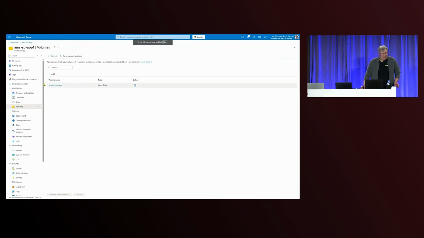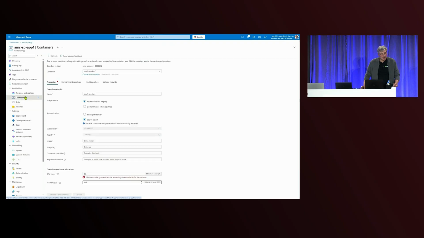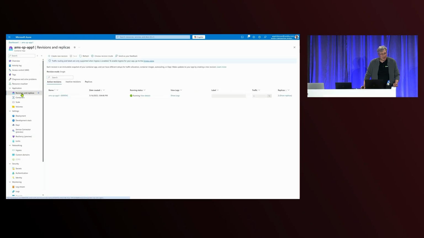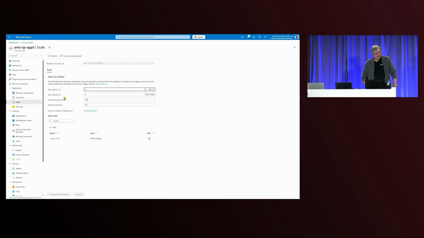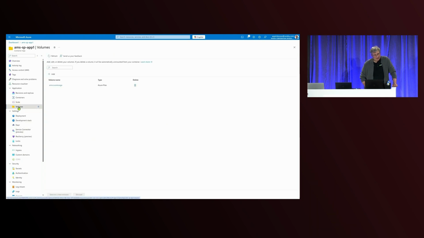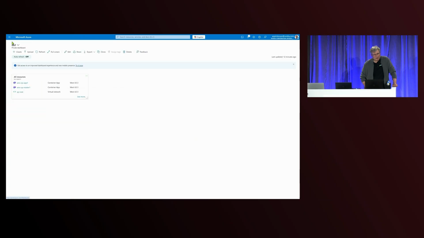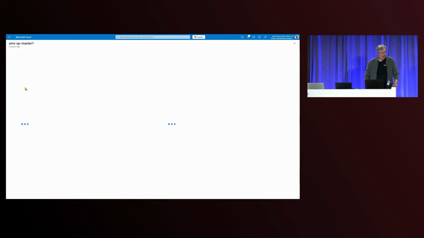And I will use the Portal for the demo. This is the first application, which is a worker. It has only one container. You can see it's a Spark-based container. It's currently running, and it has HTTP triggers, and it's using the volume. I was talking about the persistent storage thing.